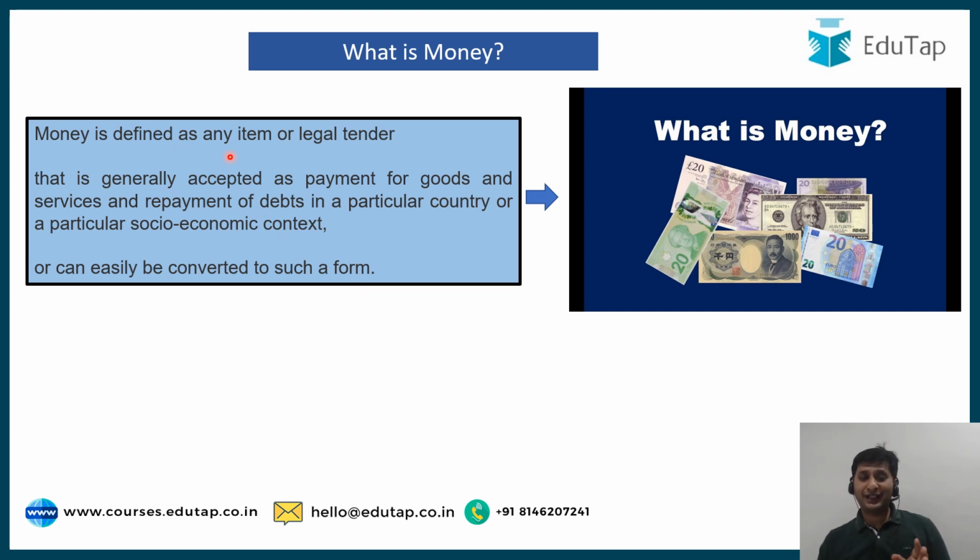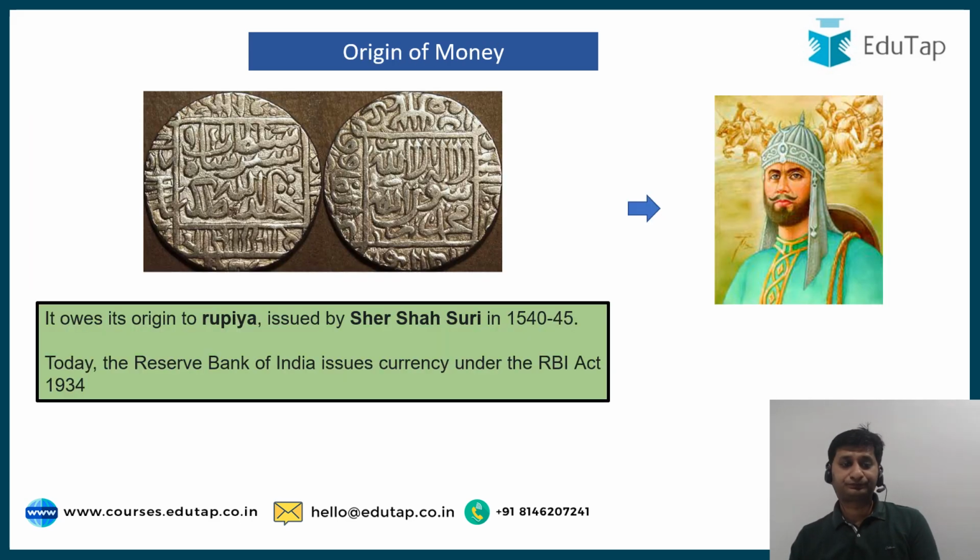So it can be any item or legal tender which can be accepted as payment for goods and services or repayment of debt, or can be converted to such a form, right? So anything which can be converted to such a form, which can be accepted as payment for goods and services, right? That would be called money. I hope you are able to understand, right? So the main point is it's not only the legal tender, but any item that can be used for payment of goods and services and repayment of debt.